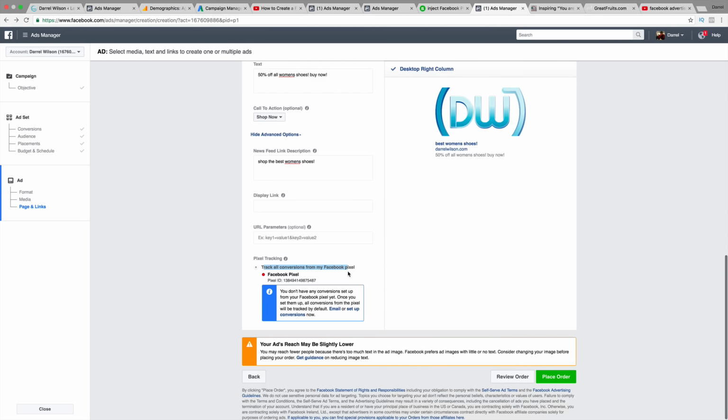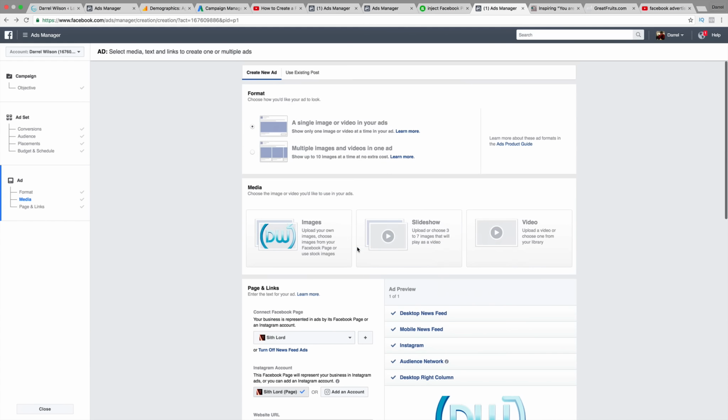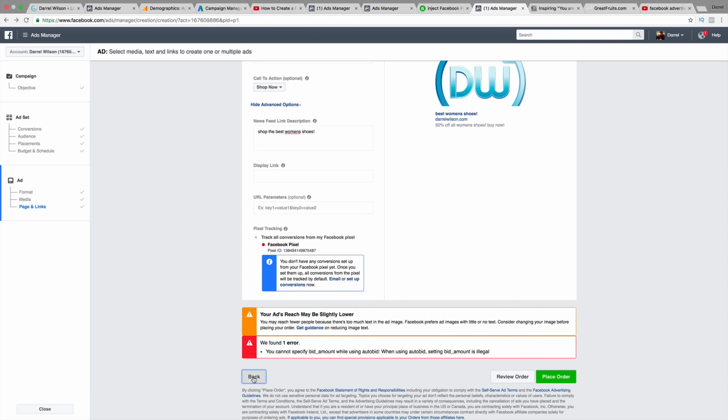So I'm going to go ahead and click on place order. You cannot specify bid amount when using auto bid. Setting bid amount is illegal. All right, so we'll go ahead and change our bid. I did not know that. I'm going to go ahead and do back.